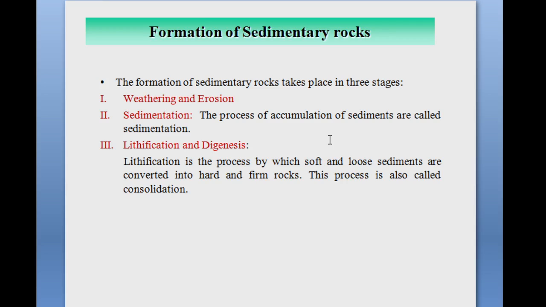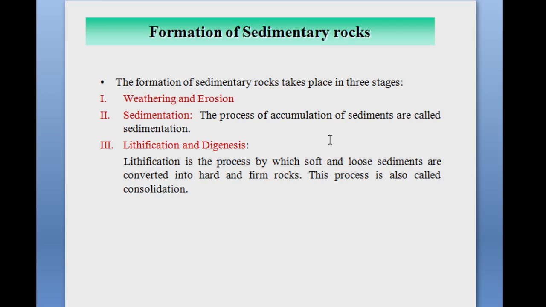Sedimentation means what? The process of accumulation of sediments at the site of deposition is called sedimentation. ये जो रॉक जो है वो एक ही प्लेस पे अकुमुलेट हो जाते हैं, और जो अकुमुलेशन का जो प्रोसीजर है उसे क्या कहते हैं? सेडिमेंटेशन. The material which is carried in the solution precipitates and accumulates. So sedimentation is an intermediate stage in the formation of sedimentary rock.